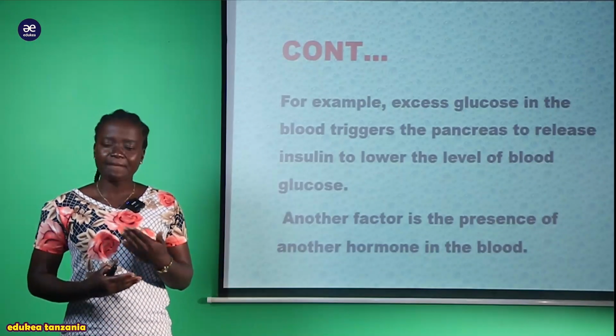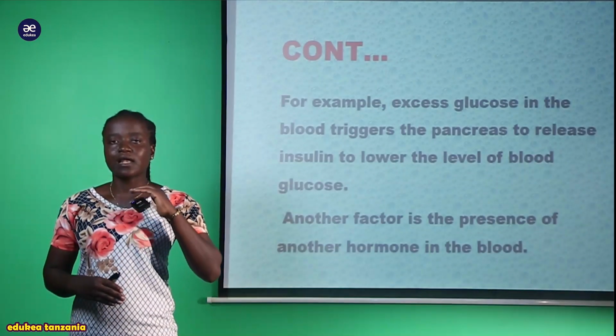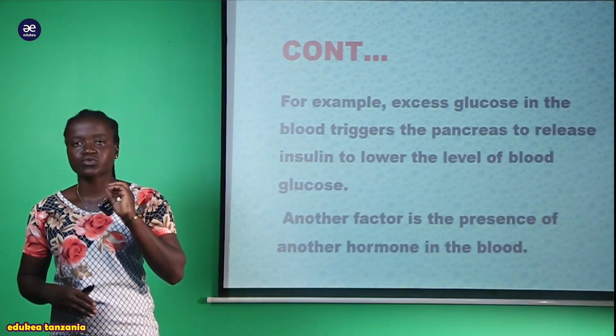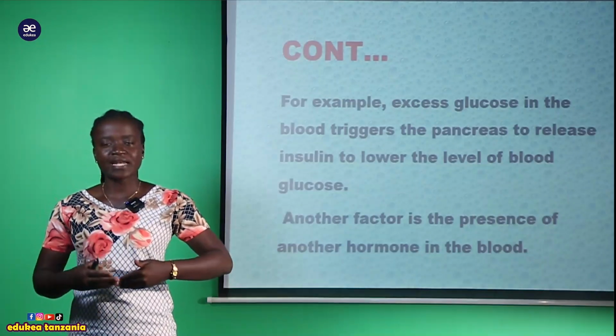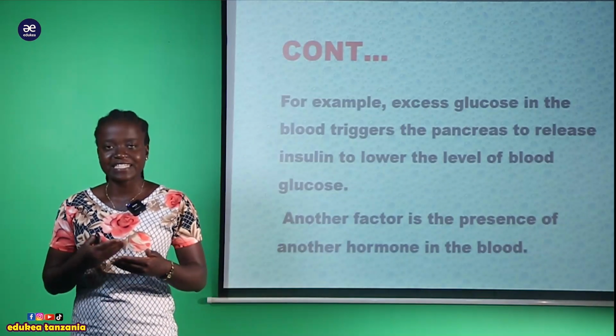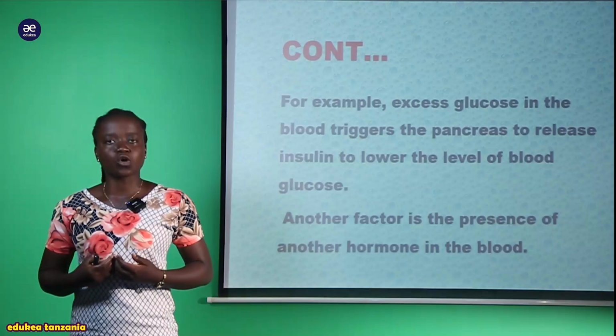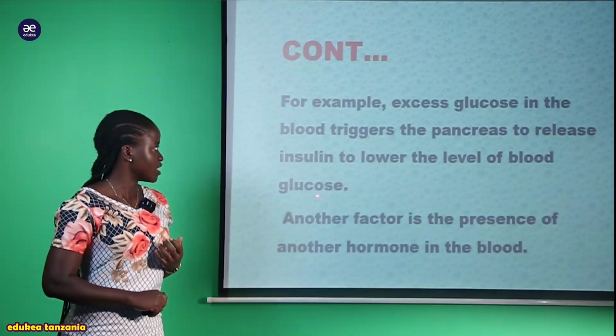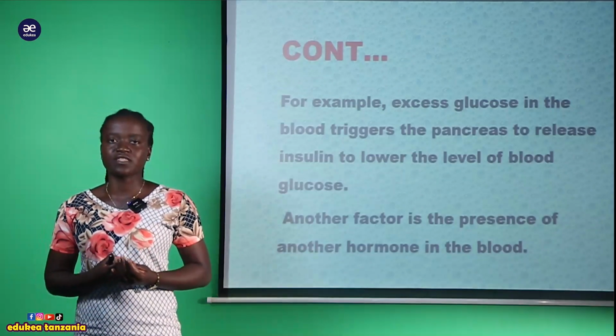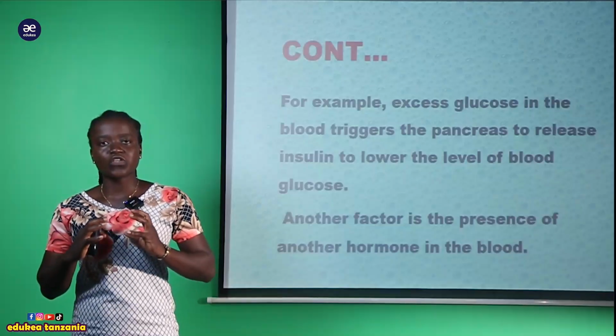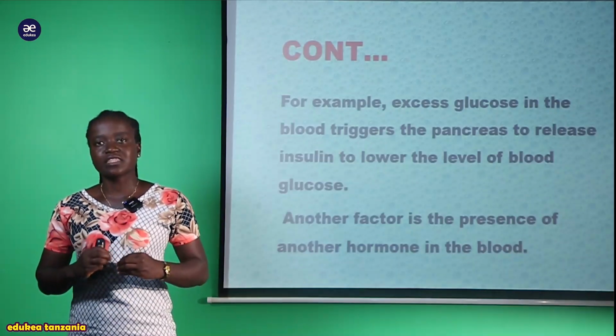Kwa maana kwamba pale ambapo tu patakuwa na concentration of sugar within the blood is where now the pancreas or the pancreatic gland releases its content, and that is the insulin. So ina release ile insulin within the blood so as to control the level of the sugar within the blood.